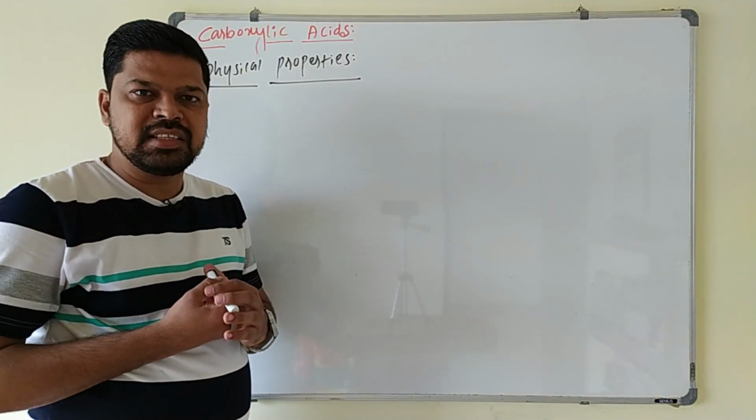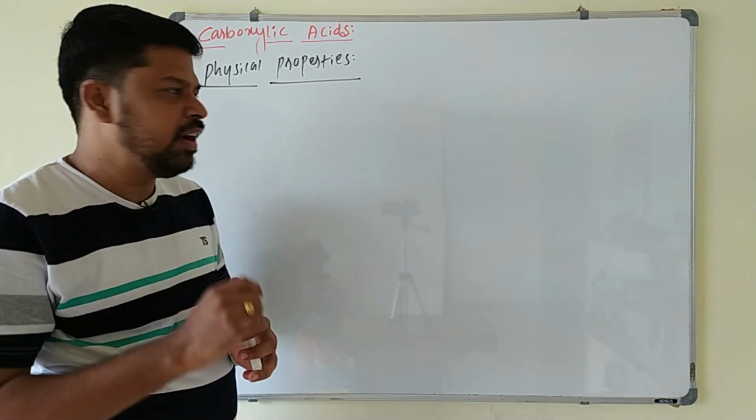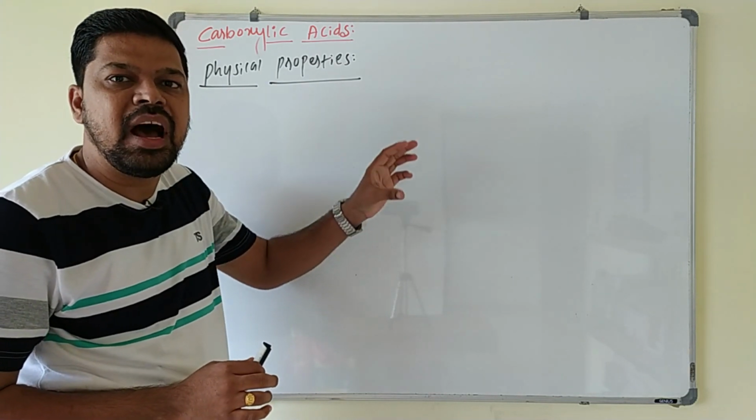The aliphatic carboxylic acids up to 9 carbon atoms are colorless liquids at room temperature, but they are having an unpleasant odor.